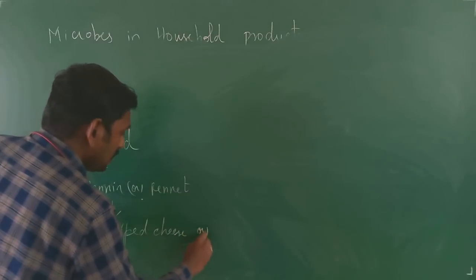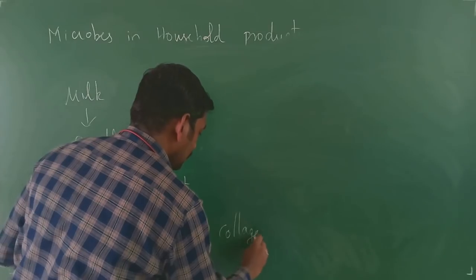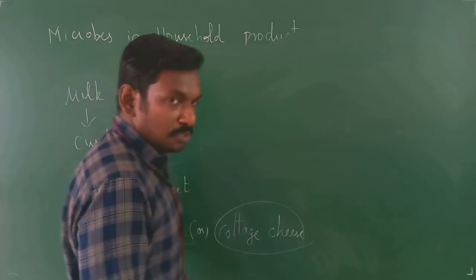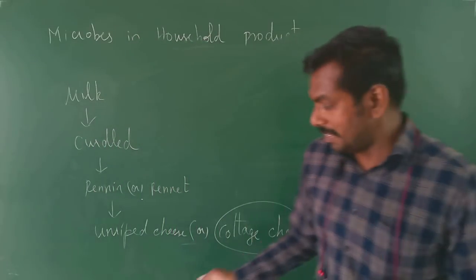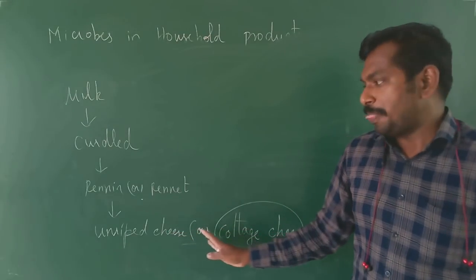This unripe cheese is also called the cottage cheese. Right? Cottage cheese. Usually you will be calling this paneer. Right? This paneer is called the cottage cheese. Right? It is an unripe cheese.